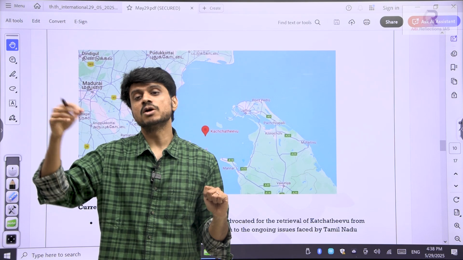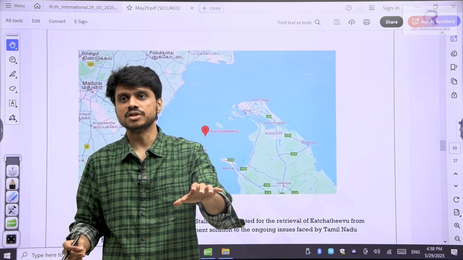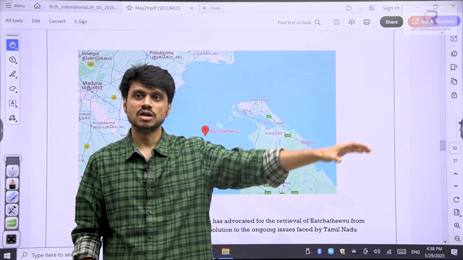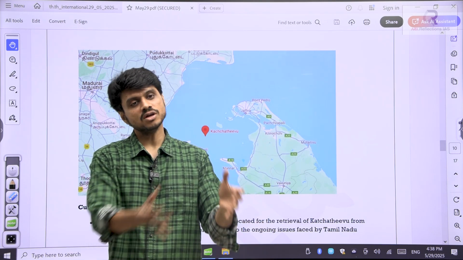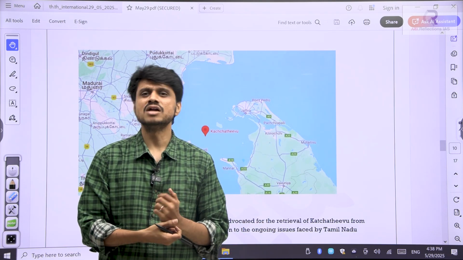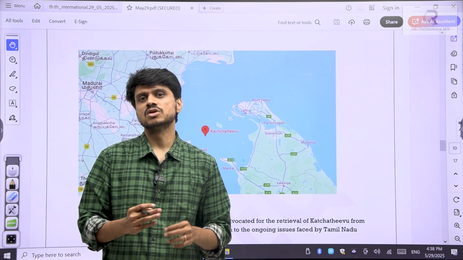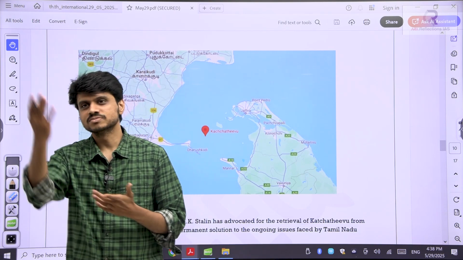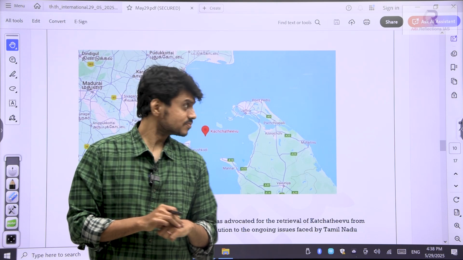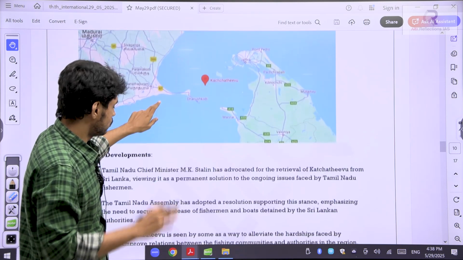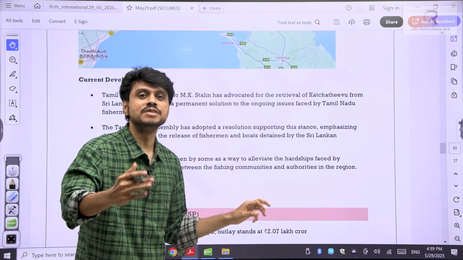Generally, developed countries use ships which also have refrigerators in them. So they will go deep inside the oceans and stay there for 5 days, 1 week, and collect a good number of fish and keep them. But in India's case, they can't do that much. We do not have ships. We have boats, small boats. You might have seen in the movies. So that is the scenario. So we need to build the capacity of Indian fishermen to do deep sea fishing.